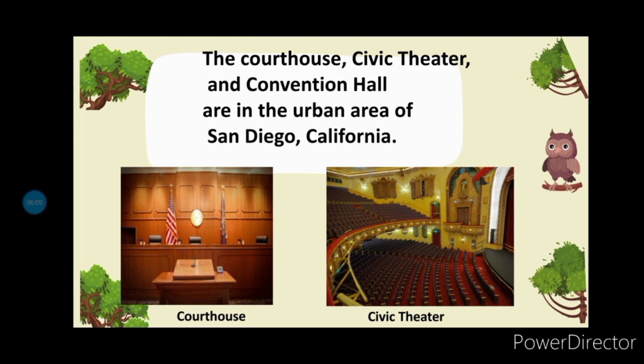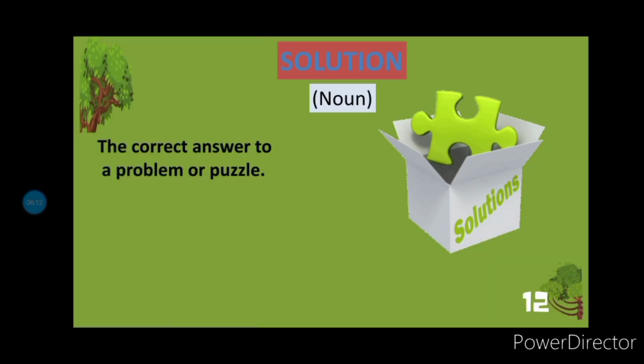We also have another word, the last but not the least, which is solution. Solution is a noun, and it is the correct answer to a problem or a puzzle. Solution has synonyms like explanation or result. So, if you want to give a solution to a problem, you are giving an explanation. Mathematically, it can also be called the result of a problem.